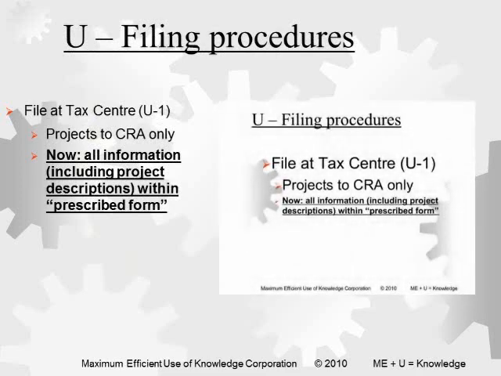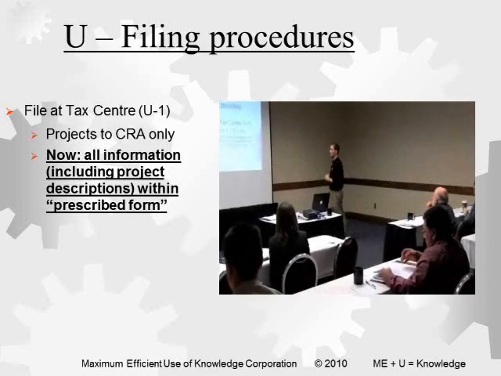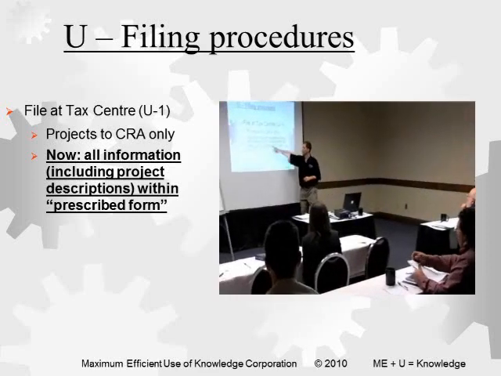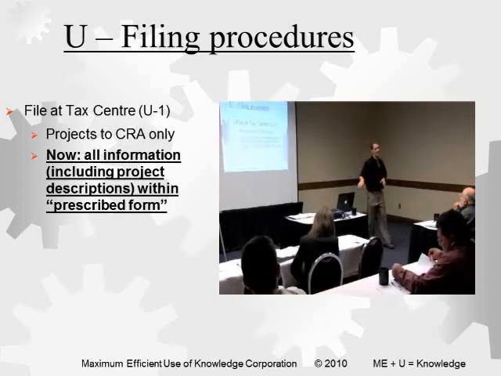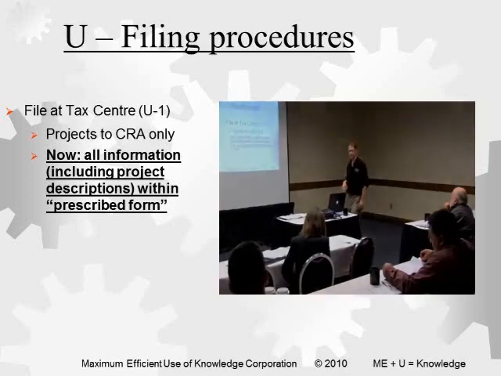Wrapping it up, if you're paper filing, you should always file at the tax center. All of the information is now in the form. You don't have any attachments or anything like that. Ideally, you should be e-filing the returns after June 30th, unless it's an amendment, in which case you have to paper file. So again, file it to the tax center, not to the district office.